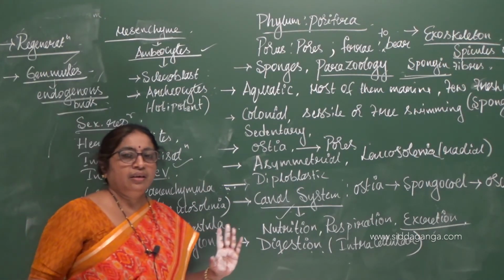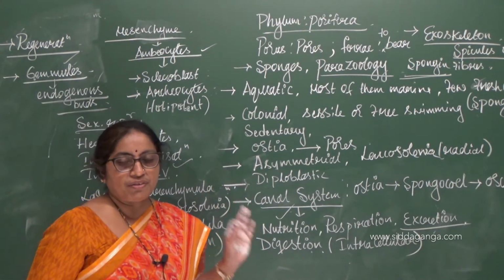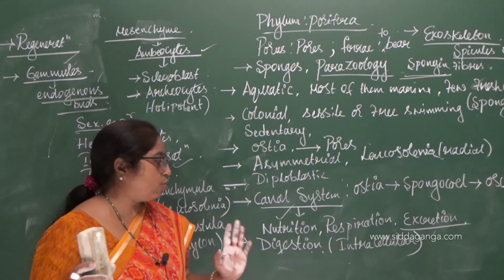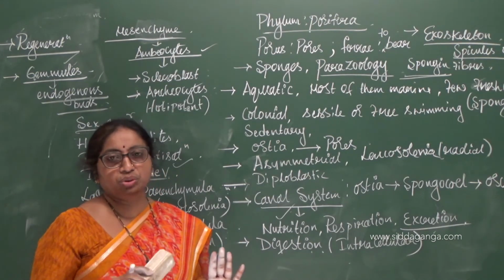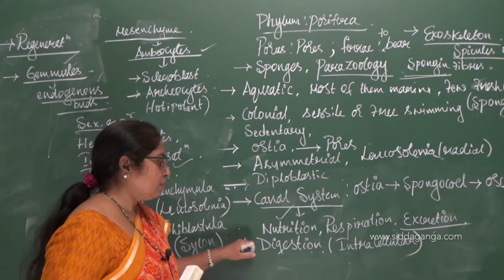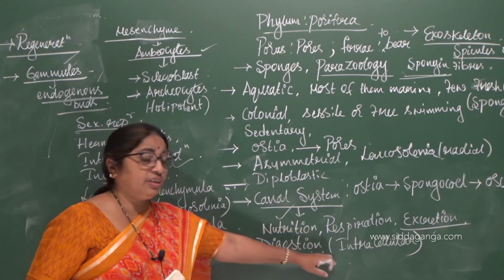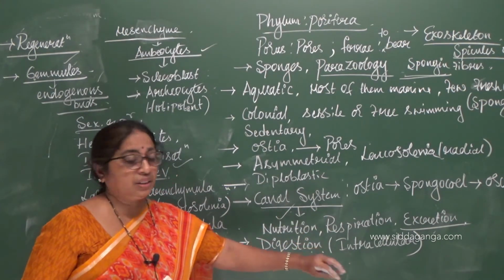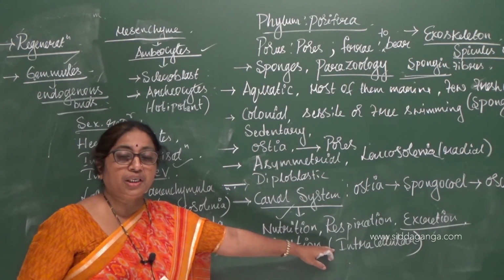Once again, Porifera is of cellular grade of organization, no tissues, no organs, no organ systems. Then digestion takes place inside the cells, hence called as intracellular digestion.